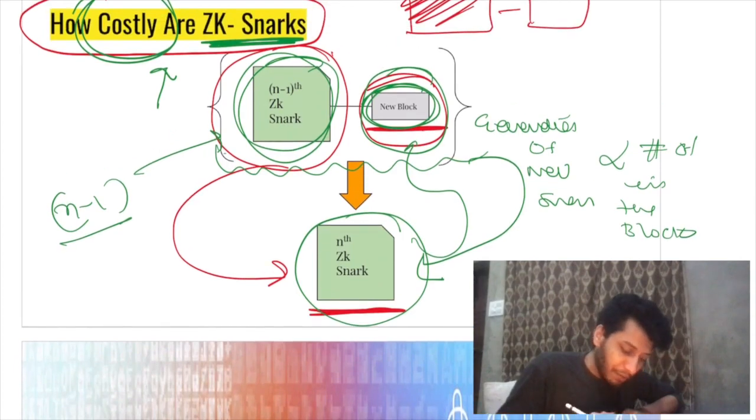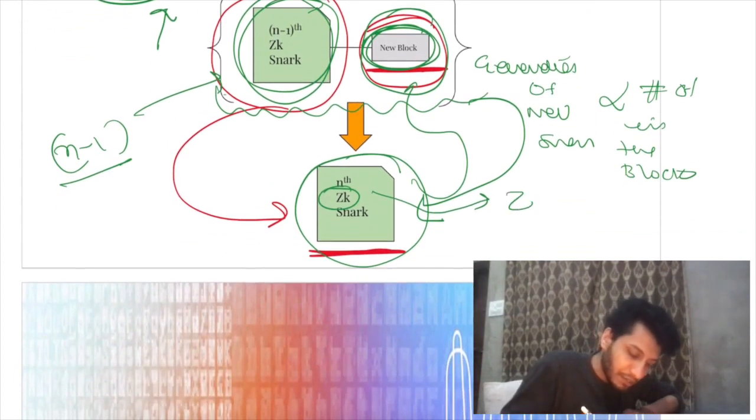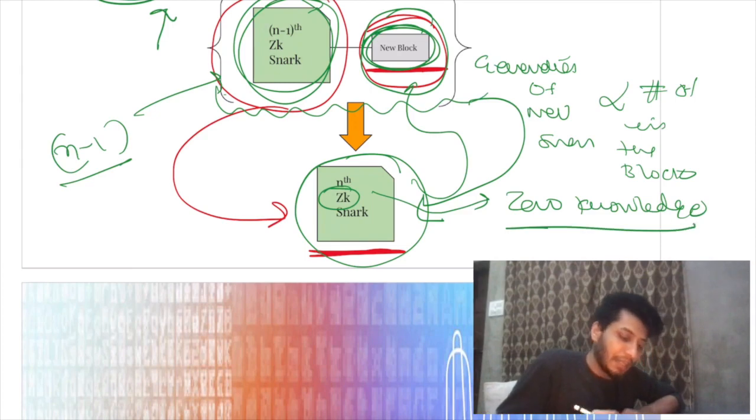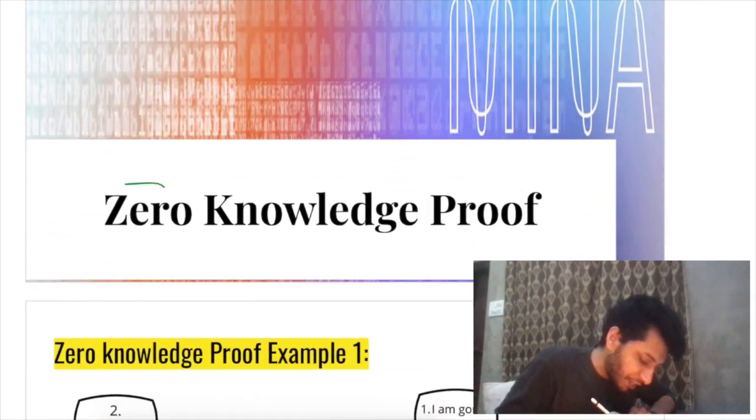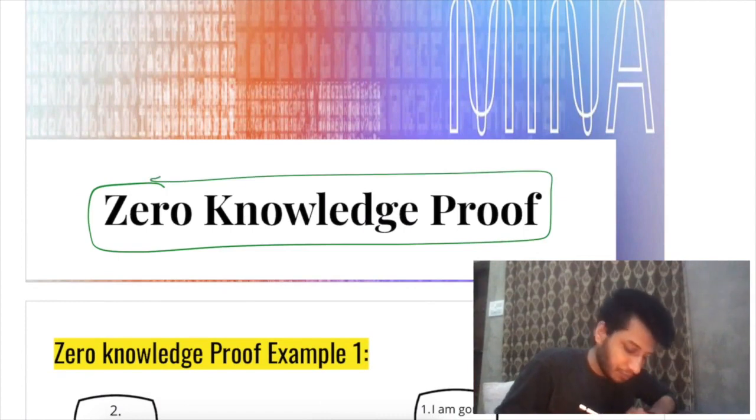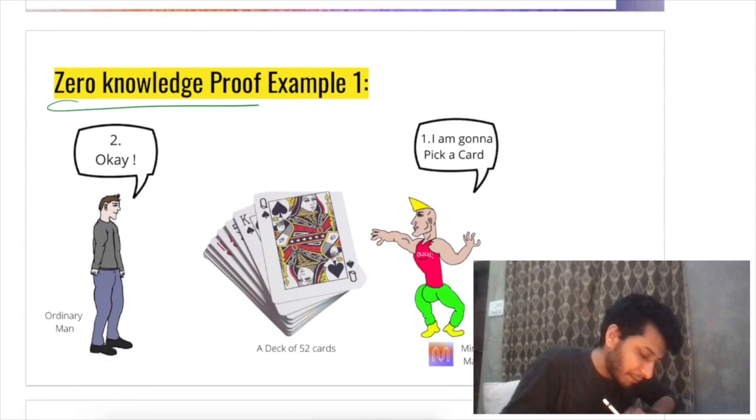Okay, and one more thing, what do you mean by this ZK? So this ZK means zero knowledge. And what do I mean by this? Let's just look into that. So the proofs that we were generating are actually zero knowledge proofs. And what do I mean by this? Let's understand with the help of an example.